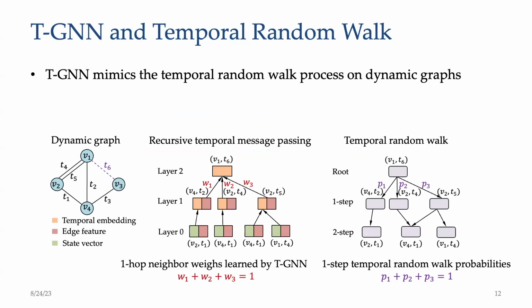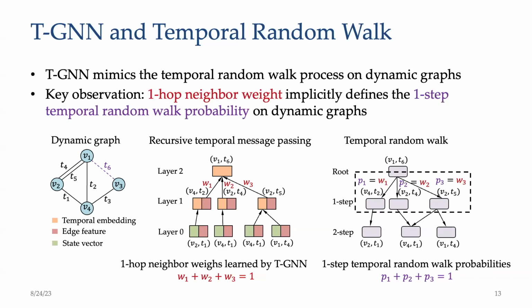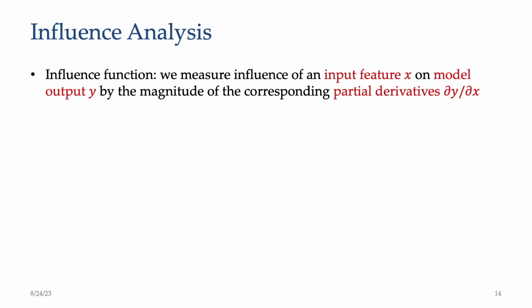We start by investigating the relationship between temporal message passing in TGN and temporal random walks on dynamic graphs. For TGN, the one-hop neighbor weights W1, W2, and W3 used for feature aggregation sum to 1. On the other hand, the one-step temporal random walk probabilities P1, P2, and P3 also sum to 1. Our key observation is that the one-hop neighbor weights learned by TGN implicitly define the one-step temporal random walk probabilities on dynamic graphs.